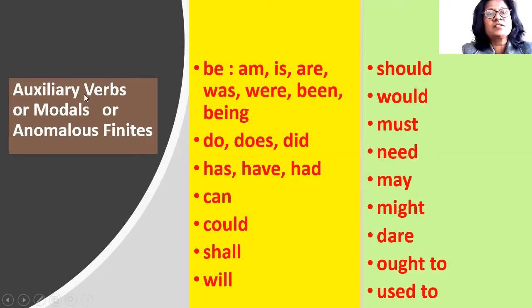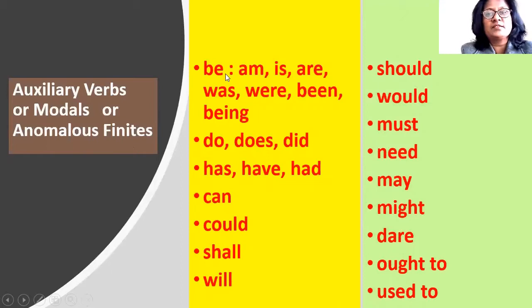Now here is a list of auxiliary verbs, also known as modal verbs or anomalous finites. Anomalous finites because they do not require do, does or did to make them negative. You can directly add not with these auxiliaries.